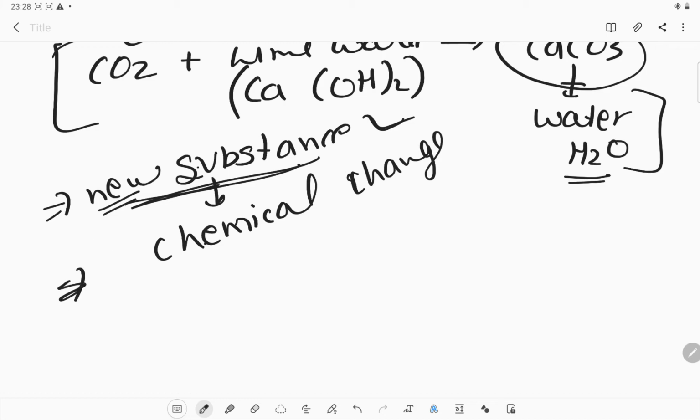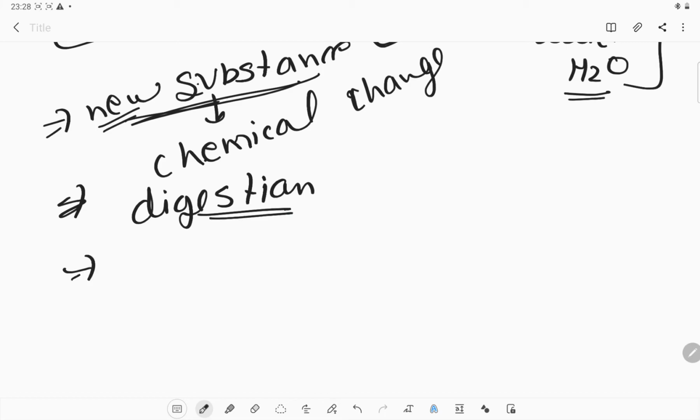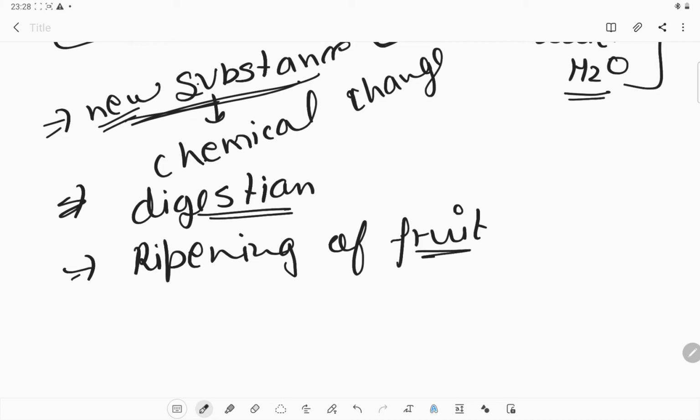Okay, what are the chemical changes or substances we can see in our daily lives? Like in digestion of food, we require lots of chemicals, and the combination of those chemicals helps us get the nutrition from that food particle. Okay, and what is the ripening of fruit? Whenever the fruit is not ripe and we want to ripen it, we can use some kind of chemicals, and that will also make the fruit a different fruit.